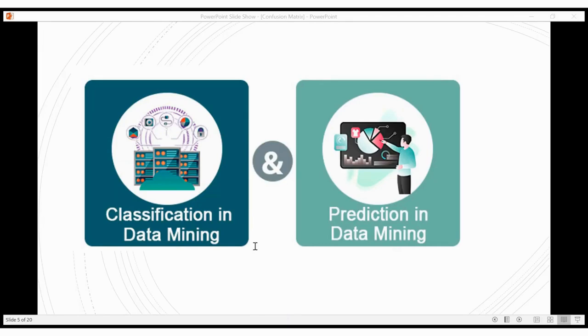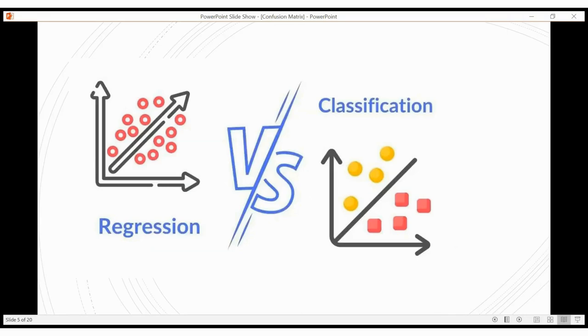It organizes the data into distinct categories or classes based on specific characteristics, or we can say attributes. For example, eligible for a loan or not eligible for a loan. We can even mark emails as spam or not spam. So regression and classification are the two types in supervised learning.